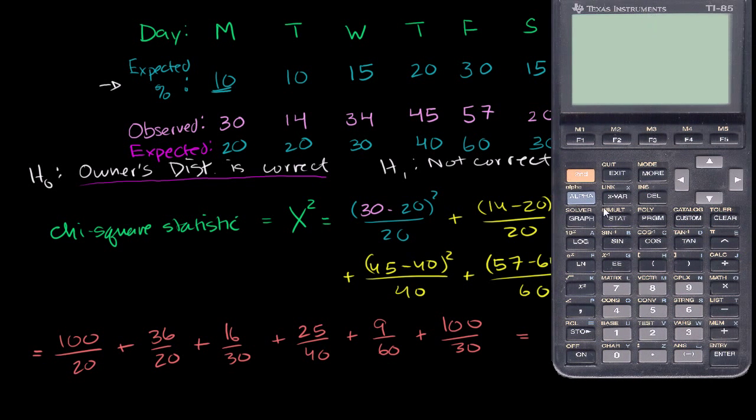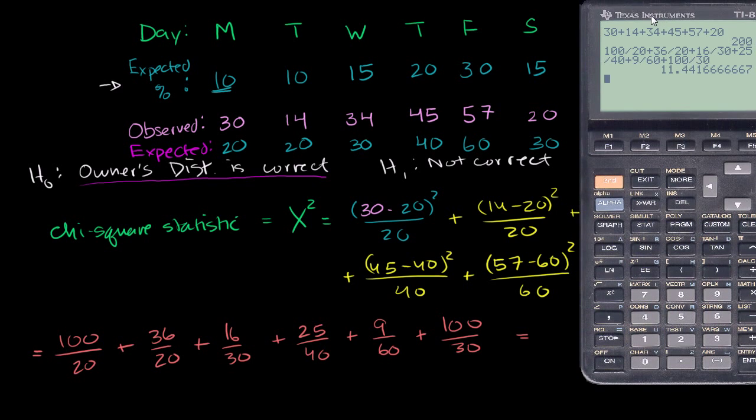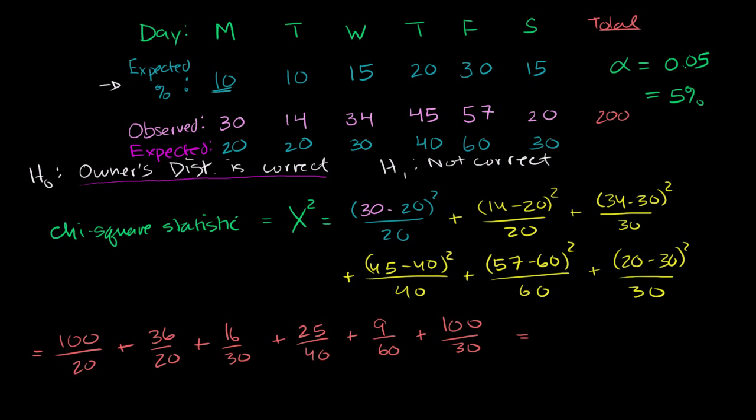We have 100 divided by 20 plus 36 divided by 20 plus 16 divided by 30 plus 25 divided by 40 plus 9 divided by 60 plus 100 divided by 30, which gives us 11.44. So this right here is 11.44. This is my chi-square statistic, or we could call it a big capital X squared.